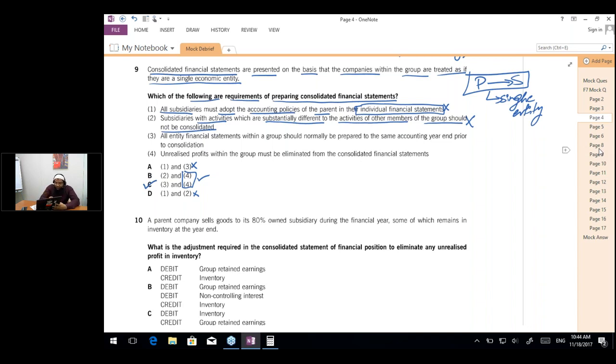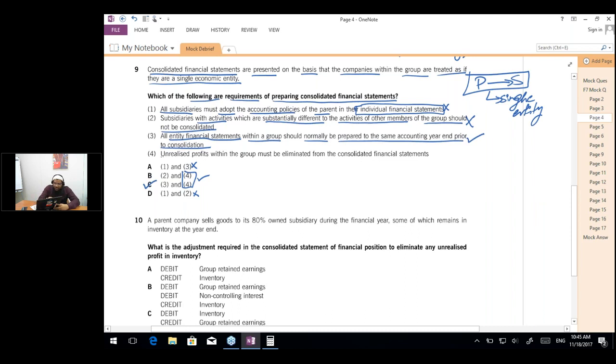So let's read further. All entity financial statements within a group should normally be presented on the same accounting year prior to consolidation. If parent's year end is different and subsidiary's year end is different, in that case, the subsidiary would be required to prepare the financials as per the parent's year end. So this statement is actually correct.